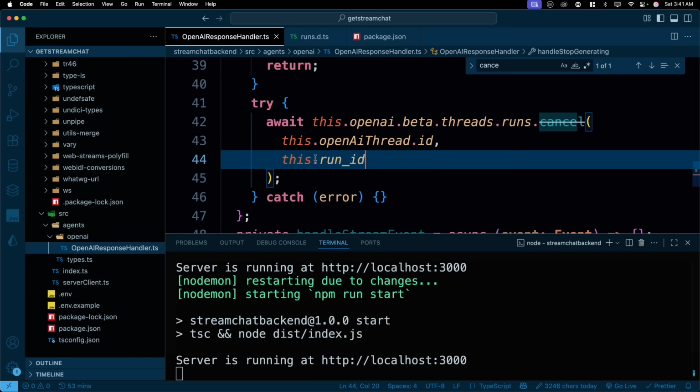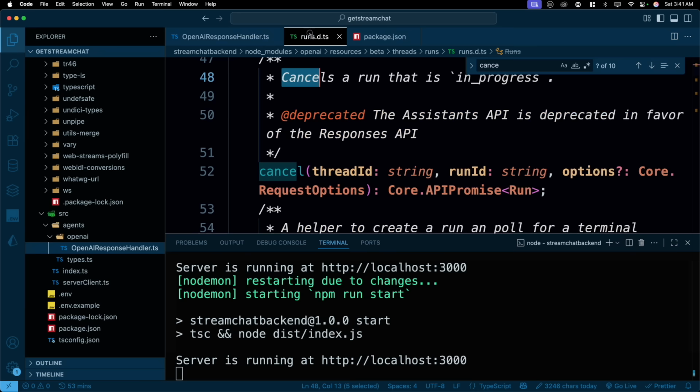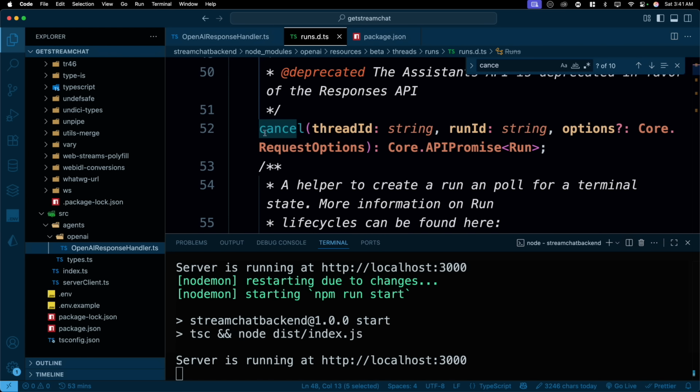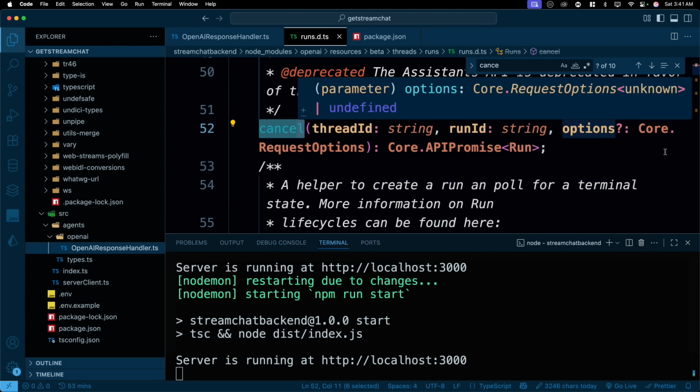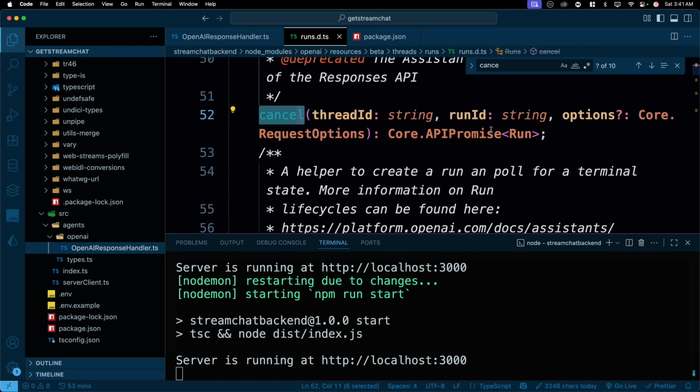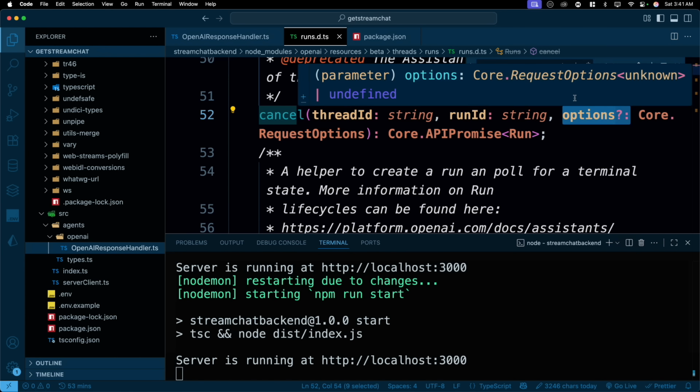All right, so this took me some digging to find out why this was giving an error. Literally, I went into the node modules and saw where this was all written. So this is the method that we are calling. Usually you don't go that deep, but sometimes when the packages are new and constantly changing, especially OpenAI, I jump into them. It requires a thread ID, which is of type string, a run ID, which is also a string, and then we have some options.